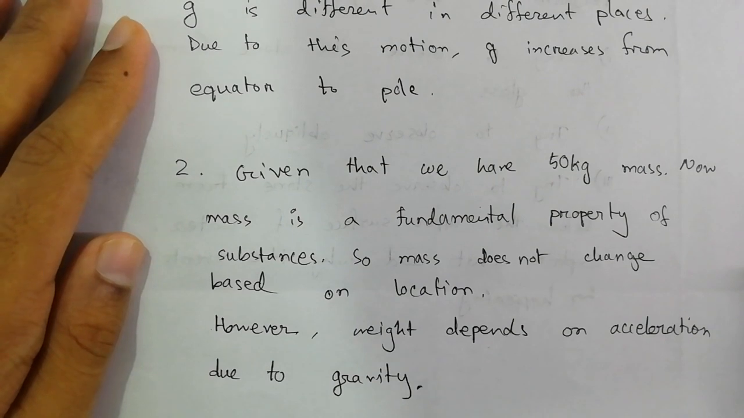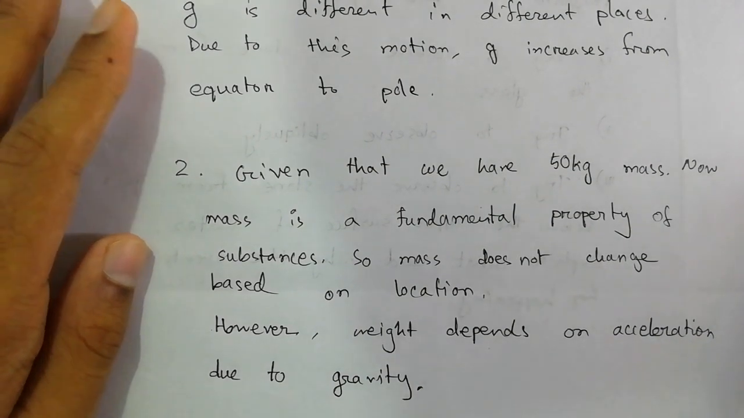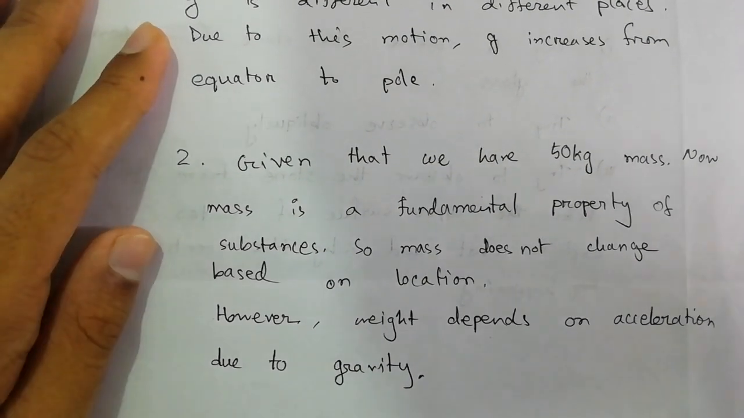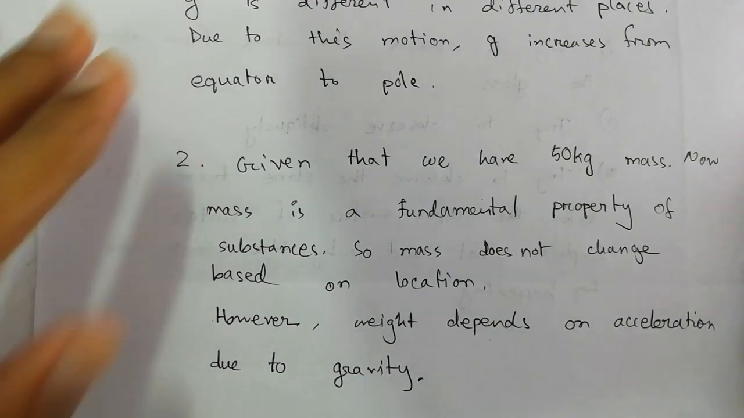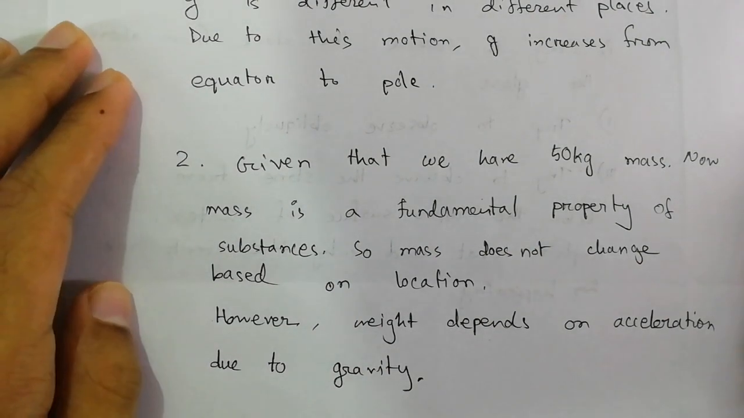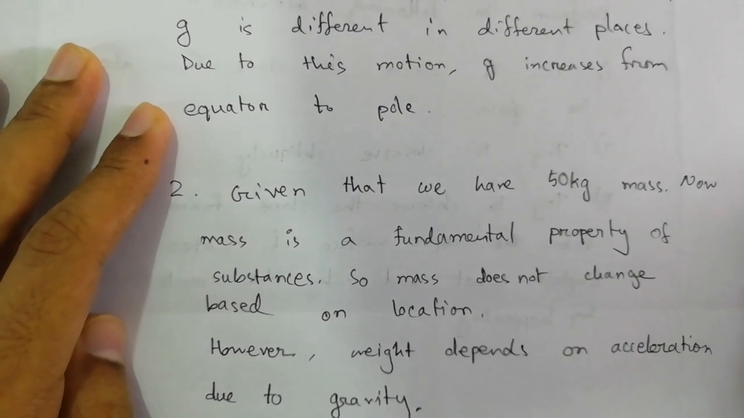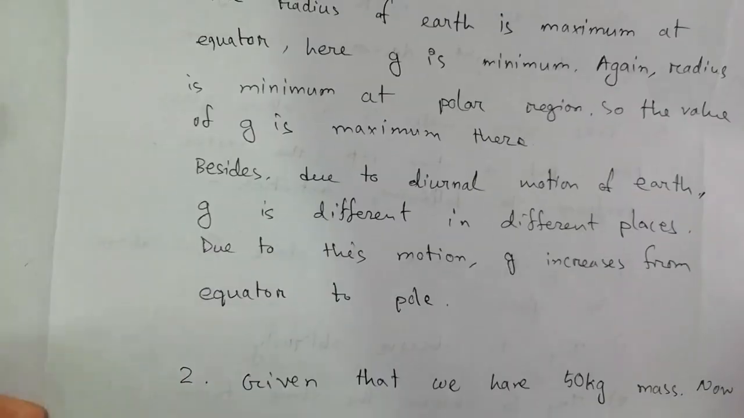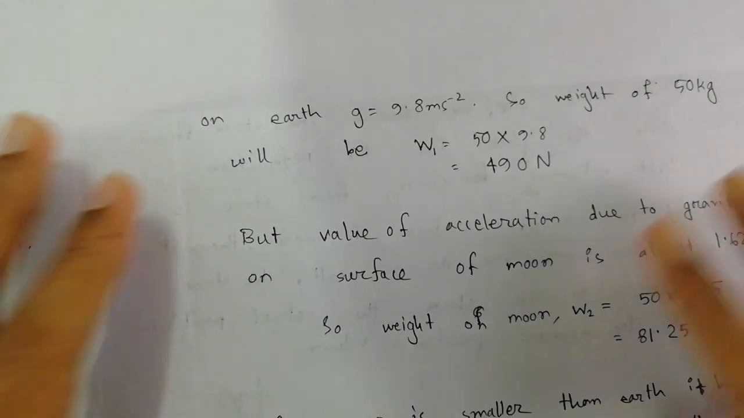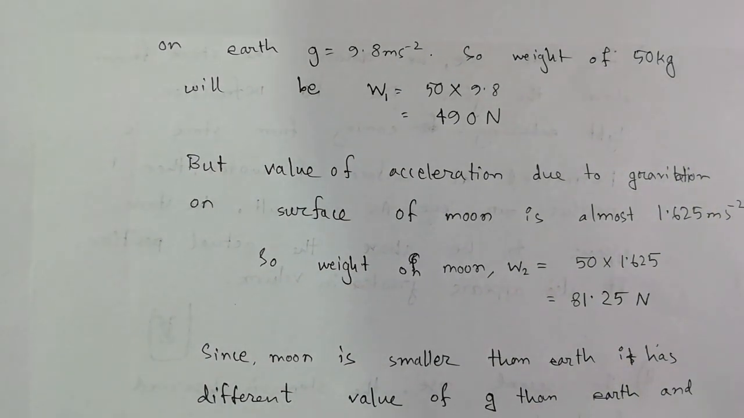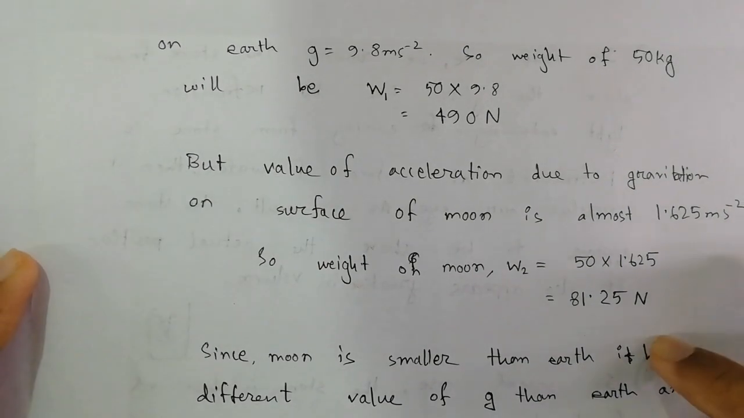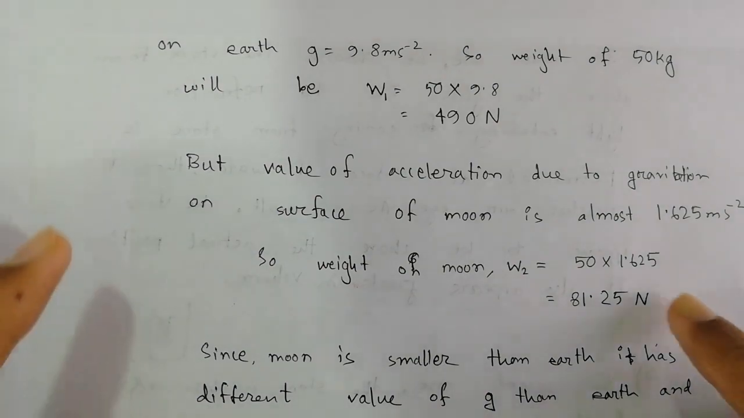If we move to the moon, we will see that the moon is smaller than earth in both mass and size. As a result, the value of acceleration due to gravity of the moon is very less and it is considered almost 1/6 of that on earth. So if the acceleration due to gravity on earth is considered 9.8 meter per second square, then we can see that on the moon it will be almost 1.625 meter per second square. So the weight on the moon will be 50 times 1.625. So we have calculated that the weight on the moon is much less than that on earth.